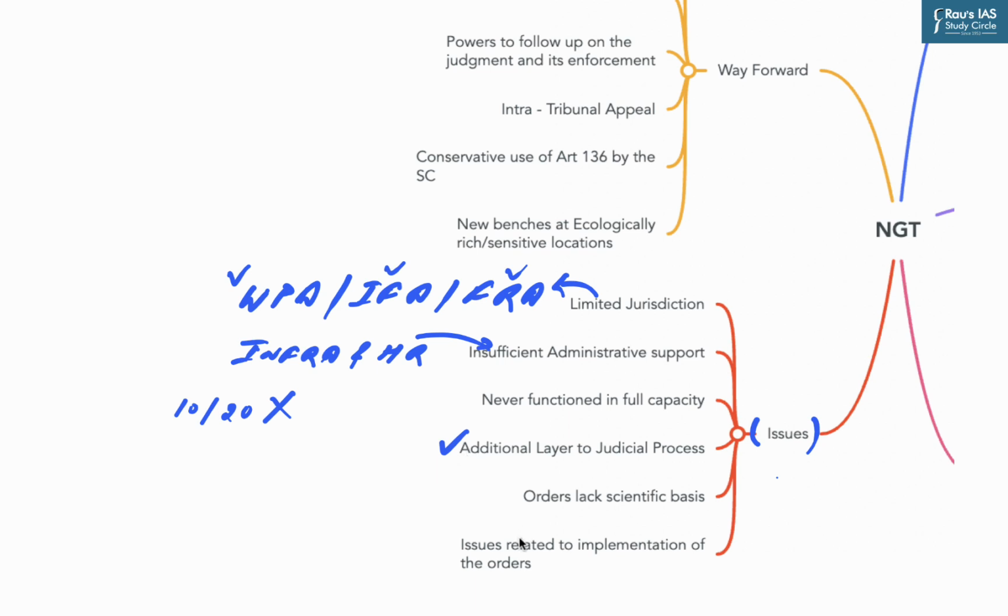Now, in the absence of a variety of expert members, decisions, especially those related to the quantum of compensation amount to be paid by the polluter, are arrived at without any scientific basis. This has resulted in an increasing number of appeals against NGT's decisions in the Supreme Court. Now, a very significant issue pertaining to the working of NGT lies in the implementation of the orders. There is no institutional mechanism to ensure that the environmental regulatory authorities comply with the orders of the tribunal. Now this shows efforts in India have been directed towards diluting the role and function of NGT.